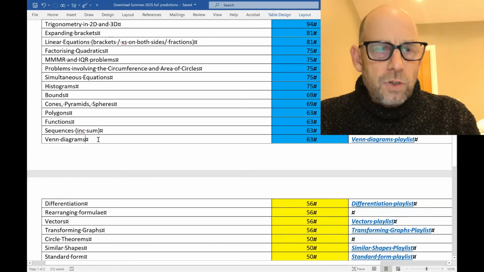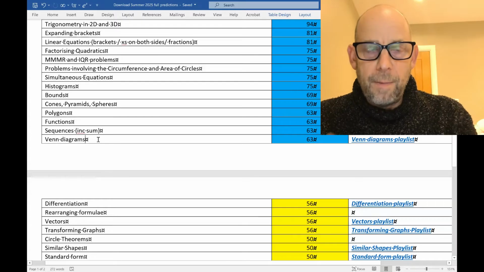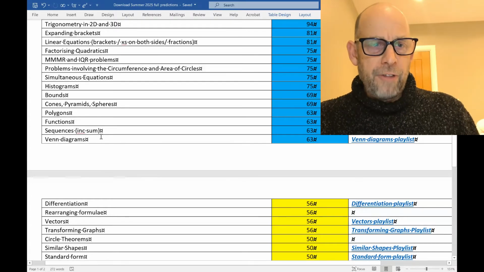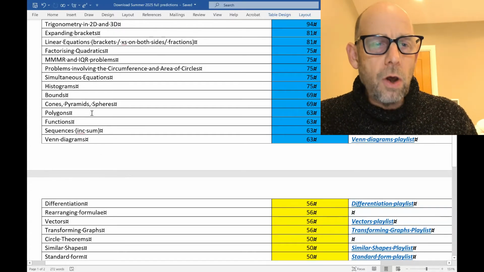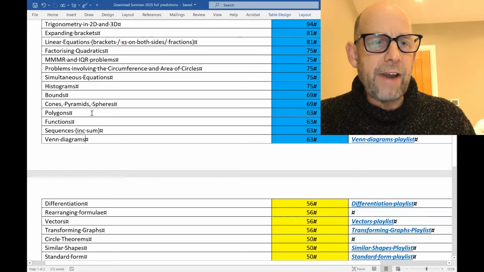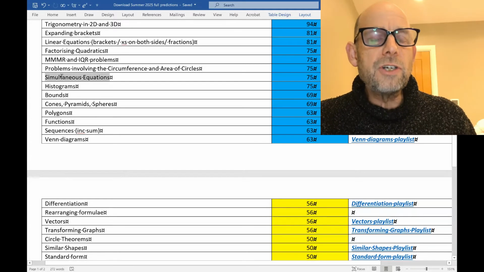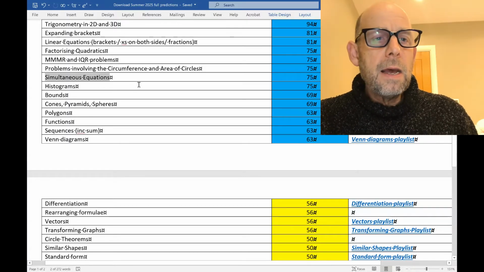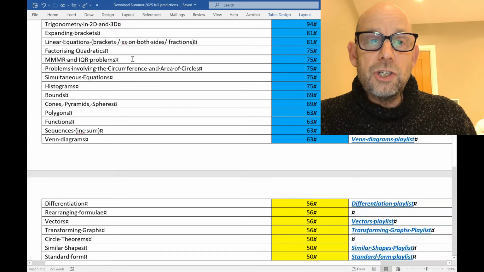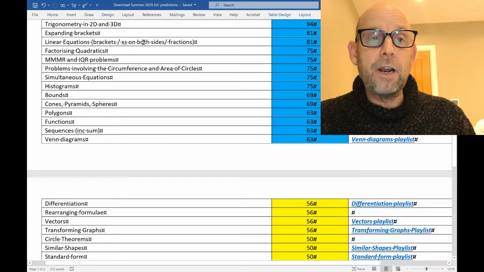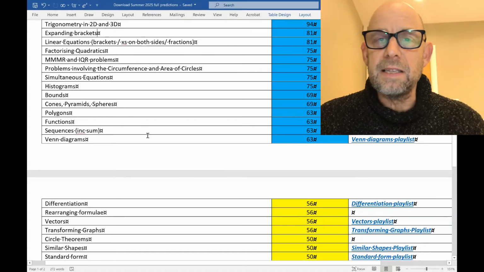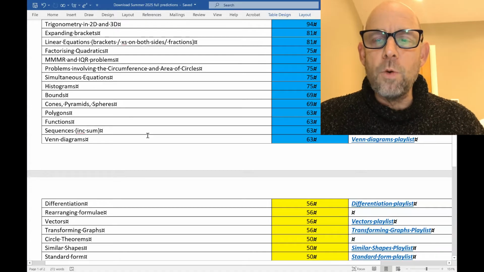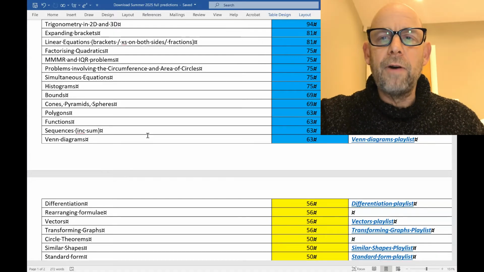If you're going for a grade 4, 5 or 6, which of these topics come up often? Well, they all come up often, but which ones are more accessible? I would think sequences, writing formulas for the nth term, using the formulas of nth terms, polygons, remember your formula for working out the sum of the interior angles of a polygon, simultaneous equations, especially when both of them are linear, mean, median, mode and range questions, factorizing quadratics, linear equations, expanding brackets and 2D trig. Those would be the topics from this list that I'd be focusing on if I was going for a grade 4, 5 or 6. Right, let's look at the last set of topics.